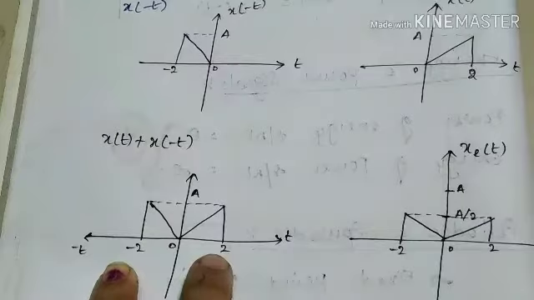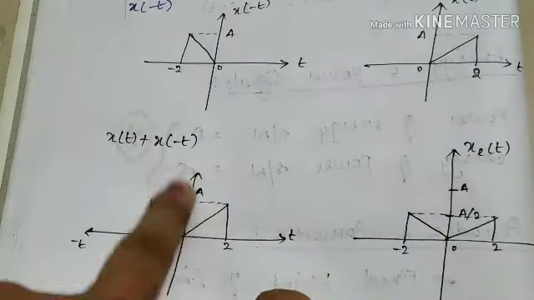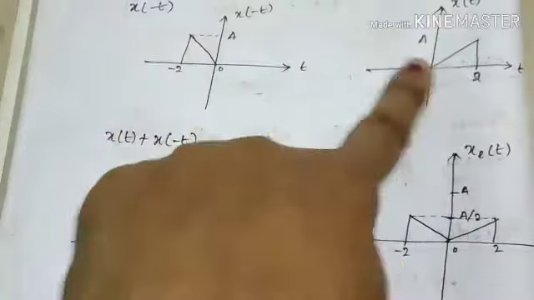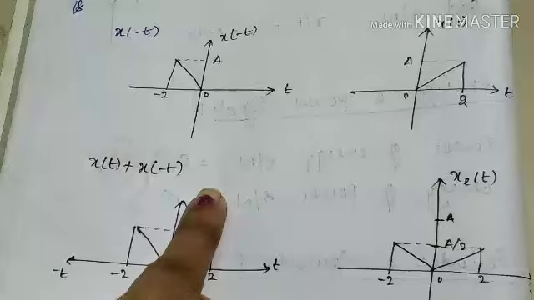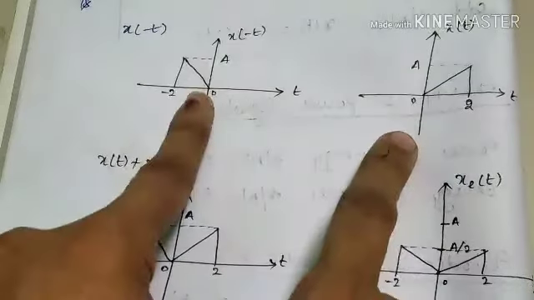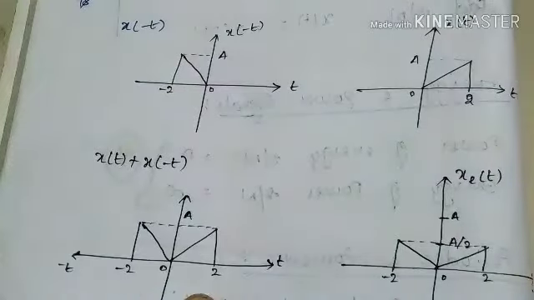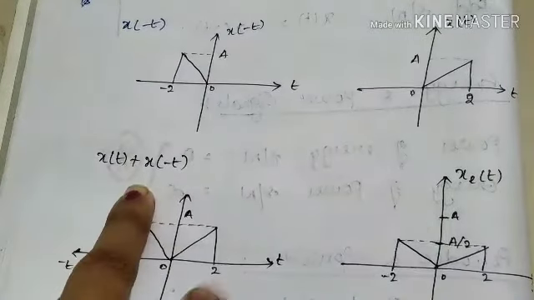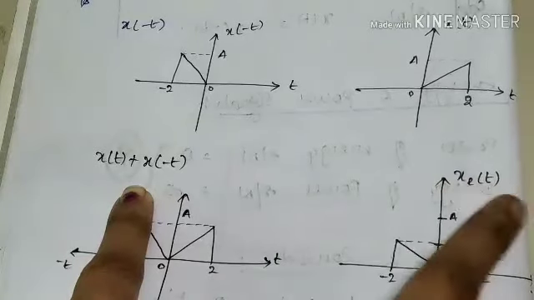Minus 2 to 2, the same type of signal with the amplitude A. I have just added these two signals in this term, x of t plus x of minus t. What is the difference between this one and this one? This is our even component of the signal, that is x e of t.